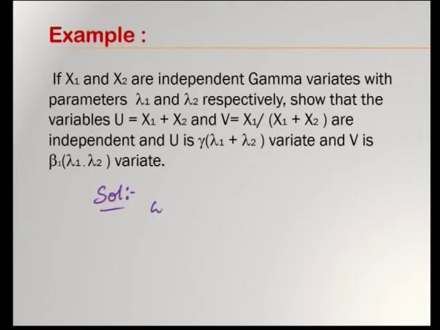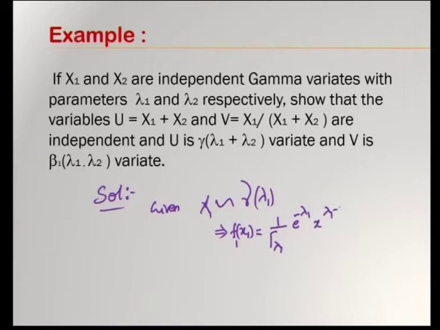First of all, given x1 follows gamma distribution with parameter lambda 1. So, immediately we will write down its PDF. What is the PDF? f of x1, that is f1 of x1, is equal to 1 by gamma lambda 1 e power minus x1 x1 power lambda 1 minus 1, and it is also given x2 is following a gamma distribution with parameter lambda 2.